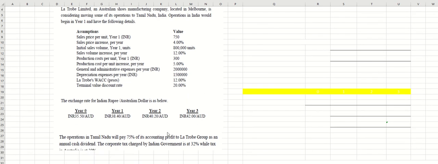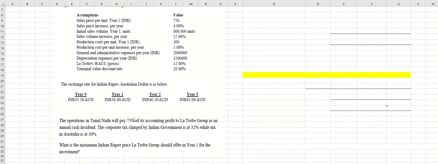exchange rate. Okay, so we can assume that the period of the subsidiary, or the period of the project, is only 3 years. That is our assumption, although they didn't tell us, so it means a 3-year project. So here we need to find, after 3 years, all this information.